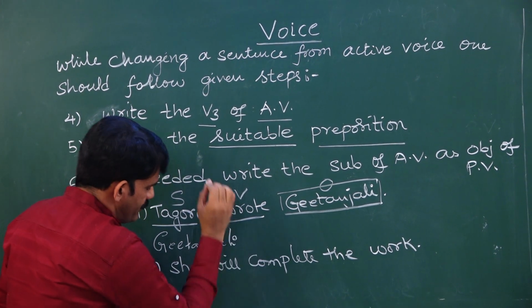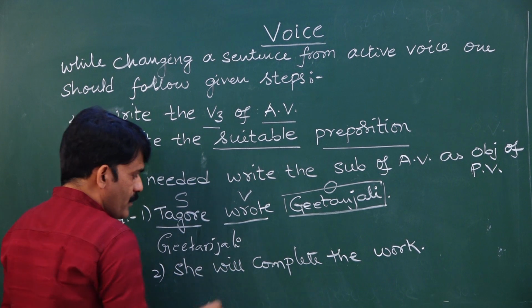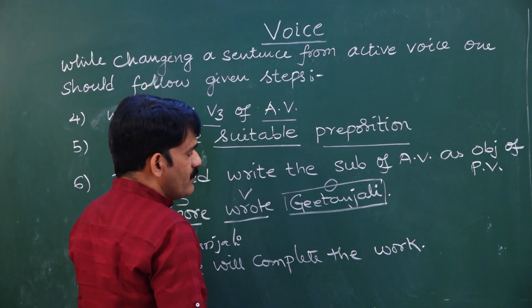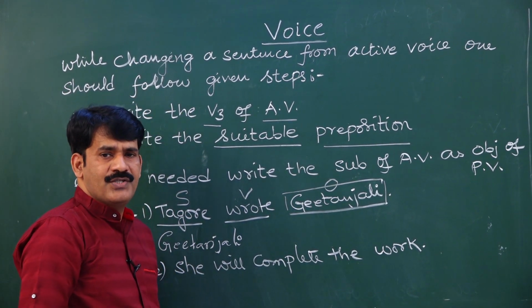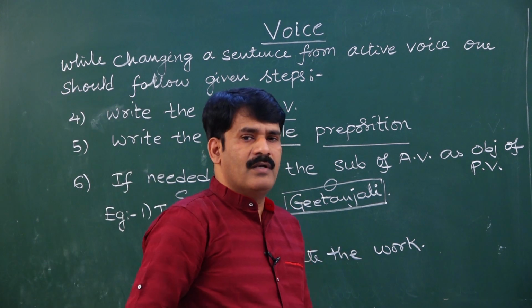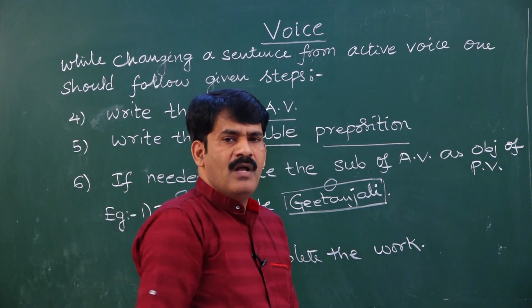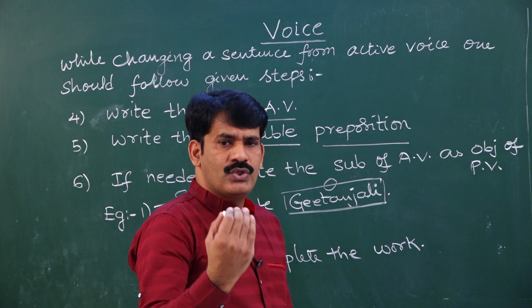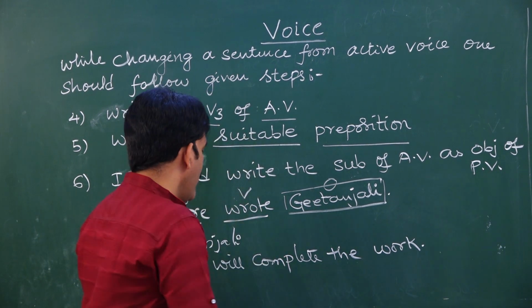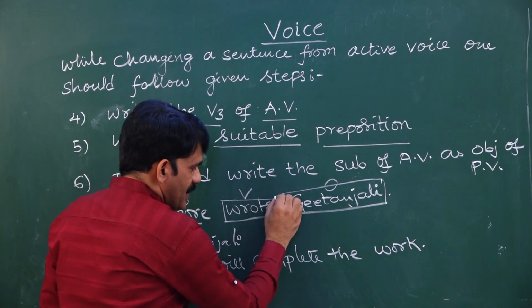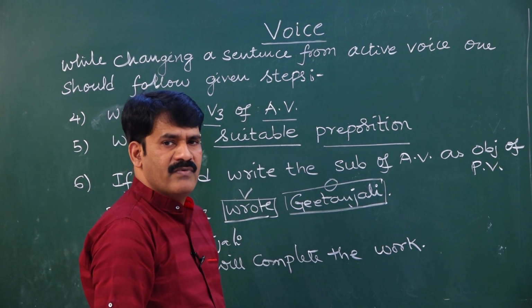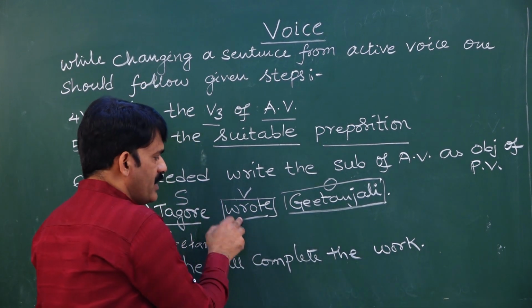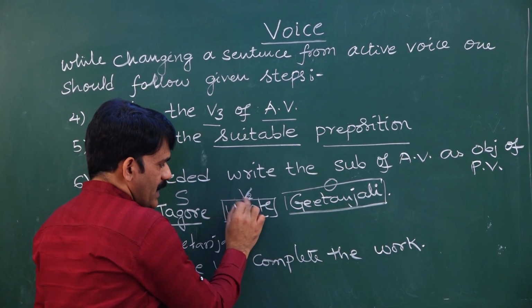As my passive voice subject, I have taken Gitanjali. Once after writing object, what did I ask you to do? I asked you to rewrite the suitable be form. How do you choose the suitable be form? Based on the verb given in active voice. What is the verb given here? V2, second form of the verb.